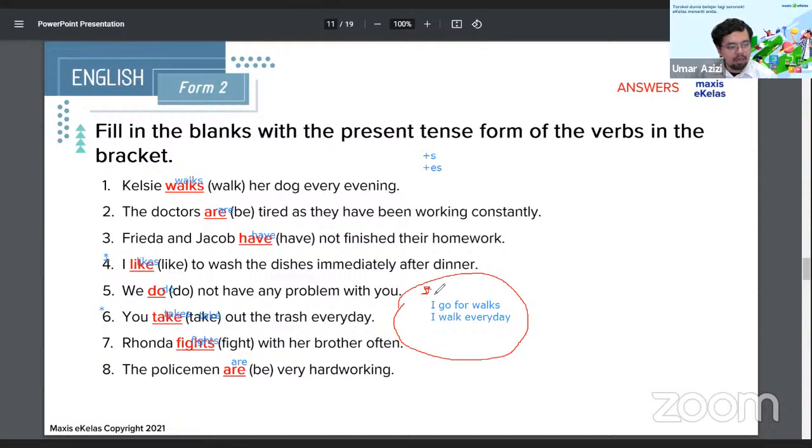I. The subject here is I. Go is the verb. Object, for walks. Because walks here, noun, is now plural. Walks is now a noun. Here, I is the subject. Walk is the verb, which is why it's now singular, is now plural. Every day is the object.